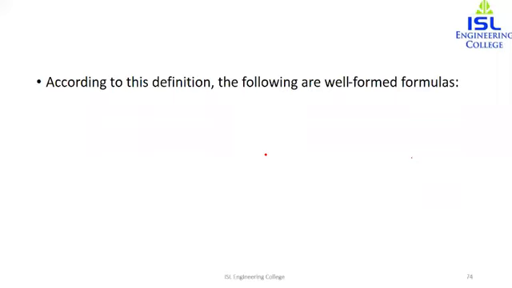According to the definition that we have studied, the following are well-formed formulas. Let's see the first example. Over here we have negation of P and Q. We have symbols, along with that a connective, and we have two parentheses, and it is properly formed. That means it has some meaning. That is, if we perform P and Q and then apply negation, we will get a truth table. So it is a well-formed formula.